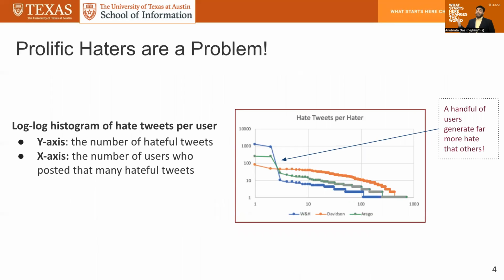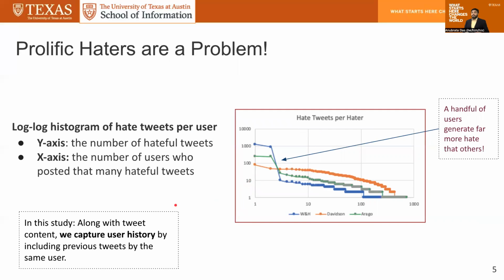So we can see that prolific haters are a problem, and this translates when we look into automated hate speech detection data sets, where they try to capture the real world phenomena in the context of a data set. So in this graph, we have three data sets. I'll talk about the details of the data sets later. But for now, let's look at the x-axis, which is the number of users who posted hateful tweets, and the y-axis is the number of hateful tweets. So you can see that it's a concentrated pattern in all these three data sets, where a handful of users actually generate far more hate speech than others.